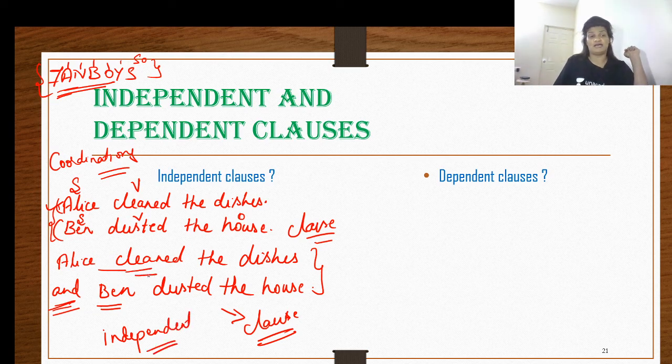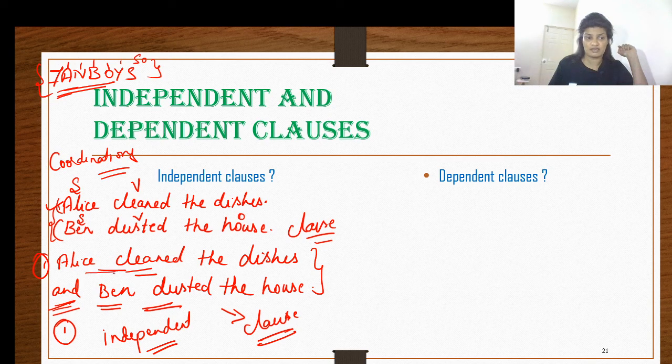Therefore, here "Alice cleaned the dishes" and "Ben dusted the house" are your independent clauses. Both are independent clauses. "Alice cleaned the dishes" is an independent clause, and "Ben dusted the house" is also an independent clause. Another factor you have to focus on here is: is this statement dependent upon anything?